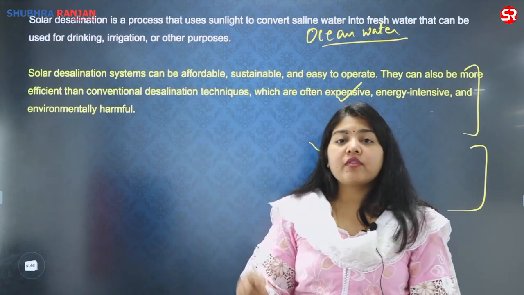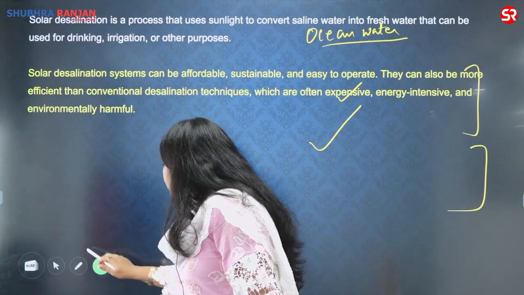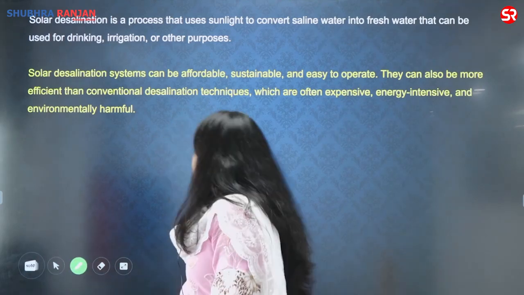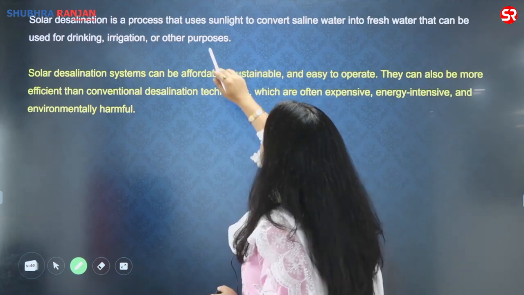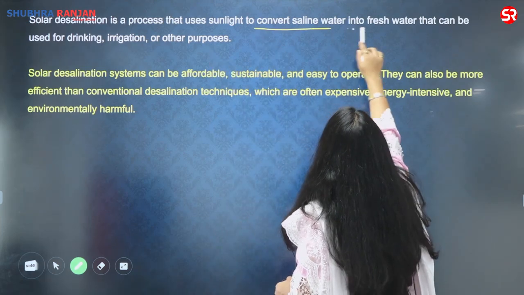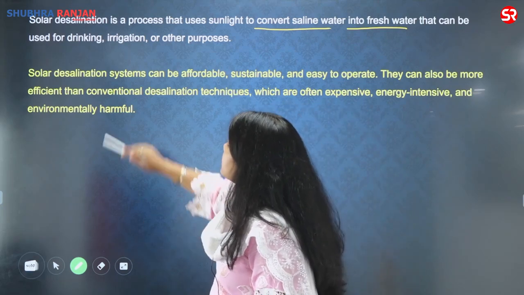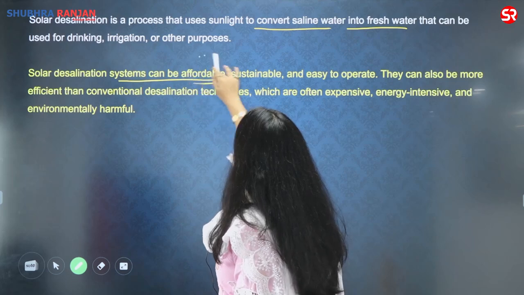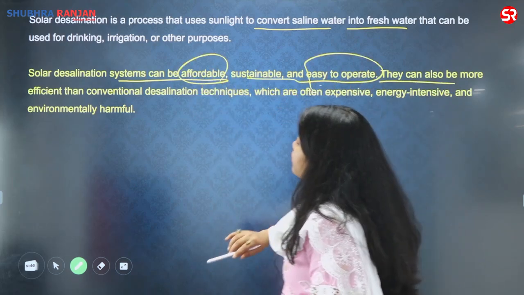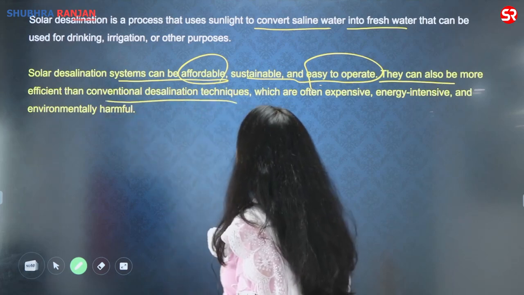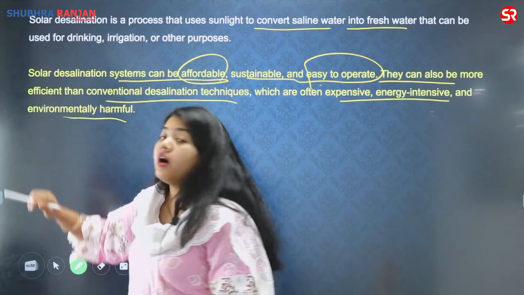Solar desalination I have given you separately for the upcoming prelims and mains. If there are those students who are preparing for the upcoming examination, this can also be asked separately in your prelims or mains. Solar desalination is a process that uses sunlight to convert the saline water into fresh water. It can be used for drinking, irrigation, or other processes. Solar desalination system can be affordable, it is sustainable, and it is easy to operate. And it can be more efficient than conventional desalination techniques, which are often expensive, energy intensive, and environmentally harmful.